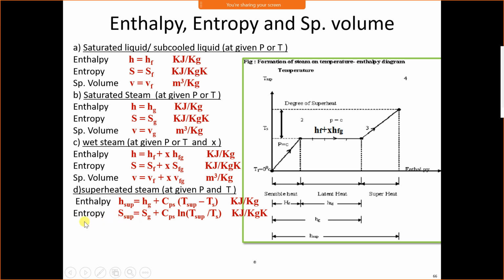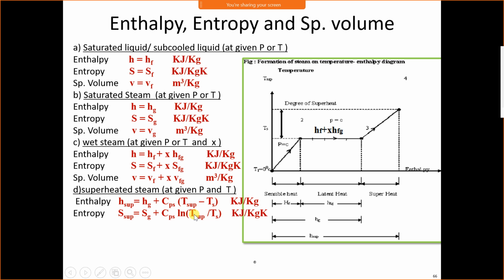Similarly for entropy, suppose we want to calculate entropy of superheated steam, the formula is Sg plus Cp ln T superheated upon T saturated. We have seen this formula of entropy. In enthalpy it is Cp times T sup minus T sat, but for entropy it is Cp ln T sup upon T sat.